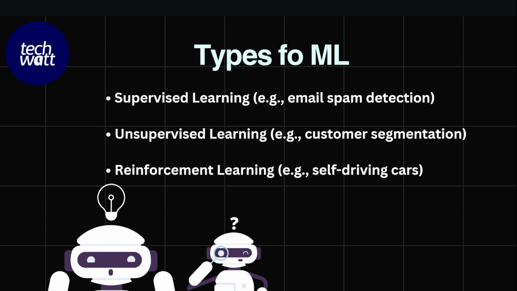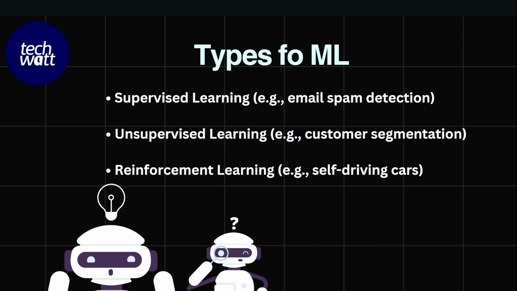Then we have unsupervised learning. Unlike supervised learning where we train machine learning models with labeled data, in unsupervised learning we train models with unlabeled data. So we give this data to the algorithm, and the algorithm has to learn the patterns in the data and be able to cluster this data into different segments. An example of unsupervised learning is customer segmentation.